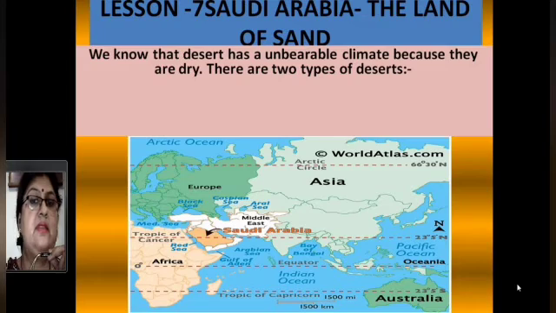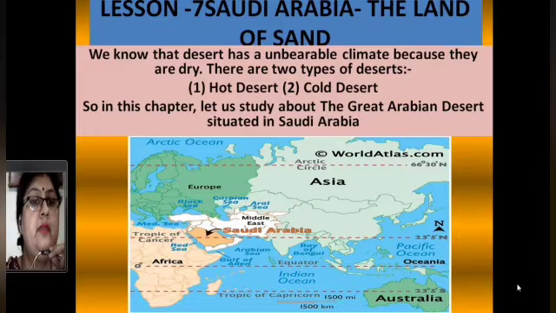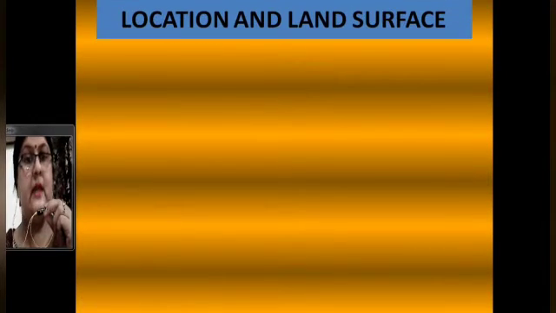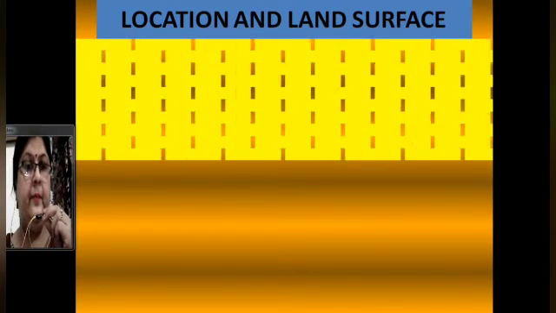We know that a desert has an unbearable climate because it is dry. There are two types of desert, hot desert and cold desert. So in this chapter, let us study about the great Arabian desert situated in Saudi Arabia. We will discuss the location and the land surface of Saudi Arabia.